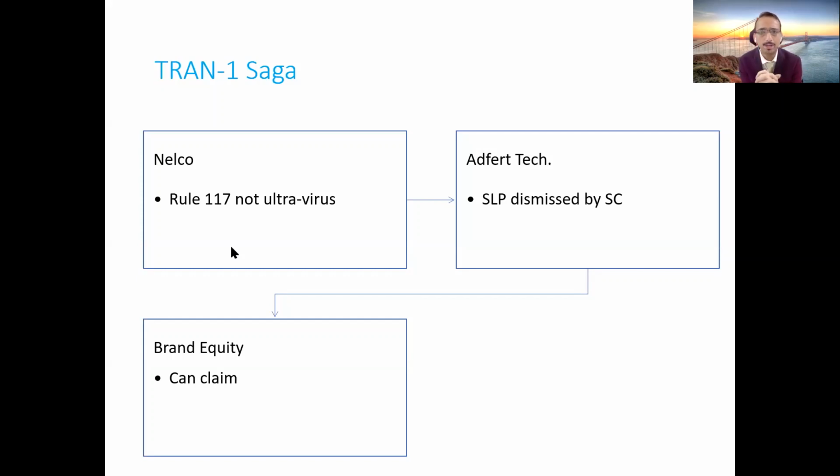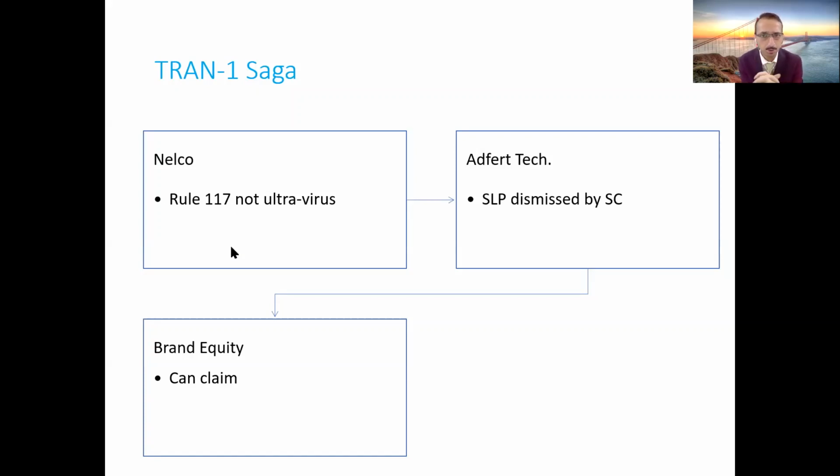Now, this particular matter then went to the High Court, and one of the arguments taken by the taxpayer was that the Act is silent on the time limit, but Rule 117 is prescribing time. When the Act is not prescribing time, can rules prescribe time? And can rules say that if you don't file the return by this particular date, you will not be entitled to claim the credit?